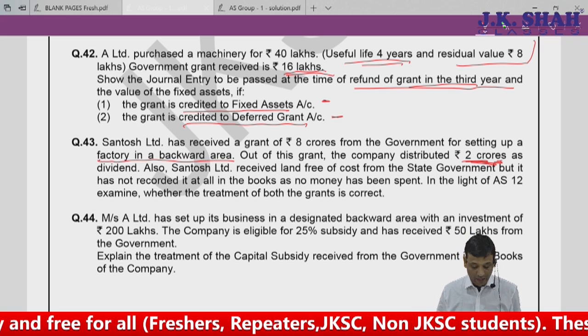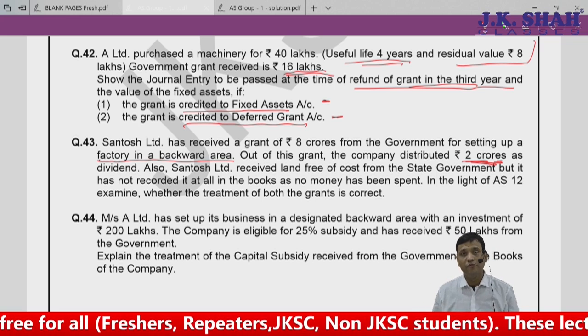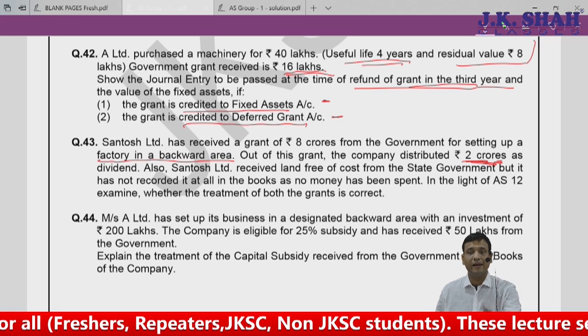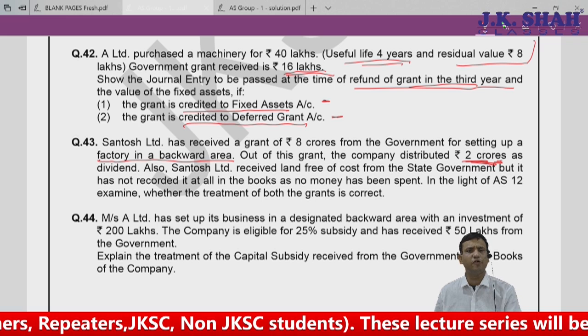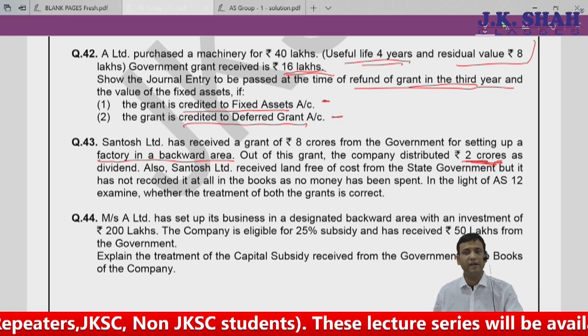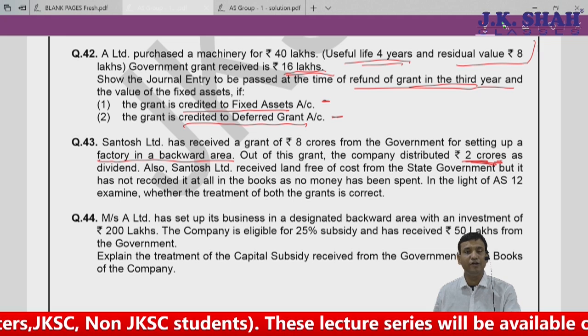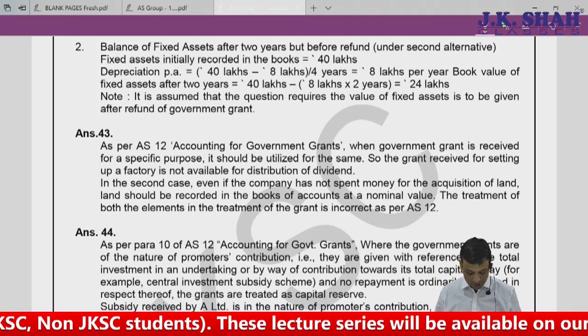The second, they have received a government grant for land, in the sense they have received land free of cost. You have not given any money. As per AS12, you need to recognize it at nominal value. So this is what our answer is.